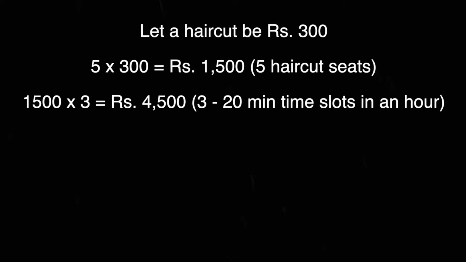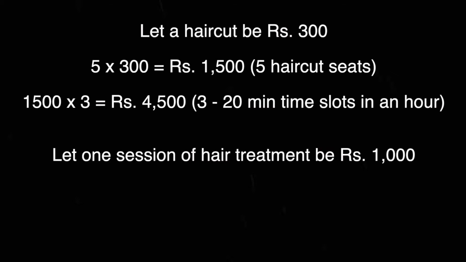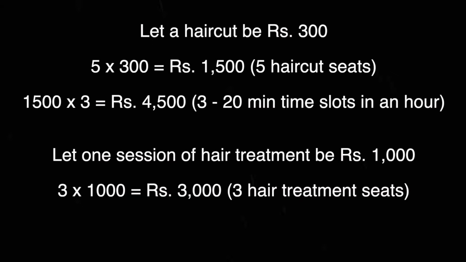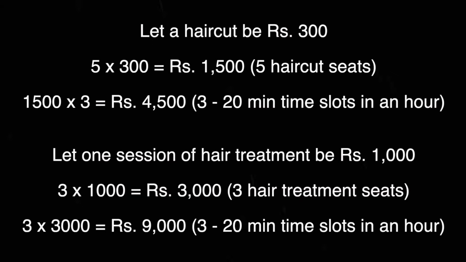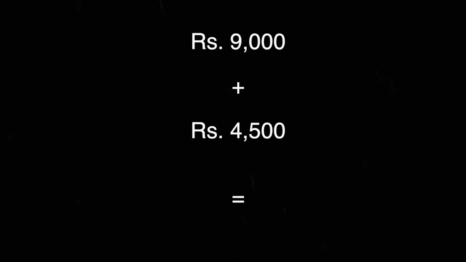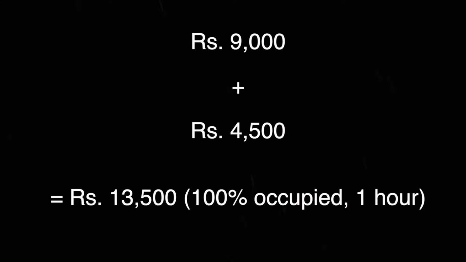And then let's say for those specialized treatments, it costs 1000 rupees per specialized treatment. And let's say it goes on for 20 minutes as well, which again may or may not be the case, but let's assume that for simplicity purposes. Then 1000 times 3 is 3000, times 3 is 9000. So 9000 as well as 4500 is 13,500 when the hair salon is completely occupied.